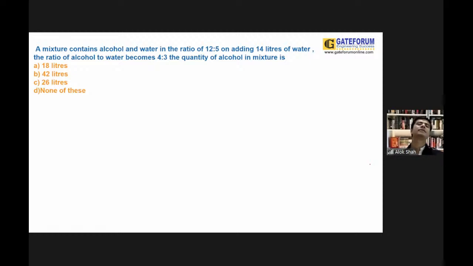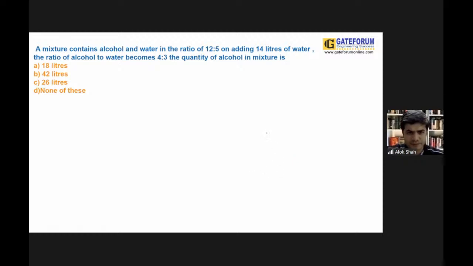A mixture contains alcohol and water in the ratio 12:5. On adding 14 liters of water, the ratio of alcohol to water becomes 4:3. You need to find out the quantity of alcohol in the mixture.